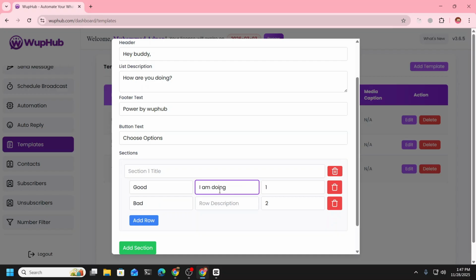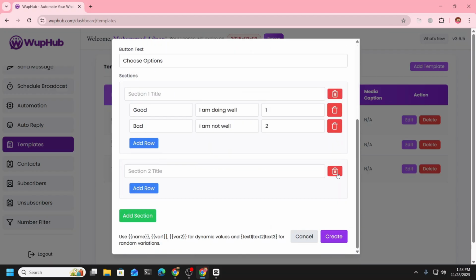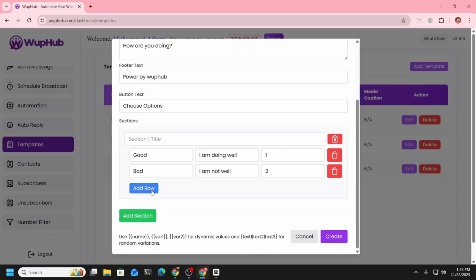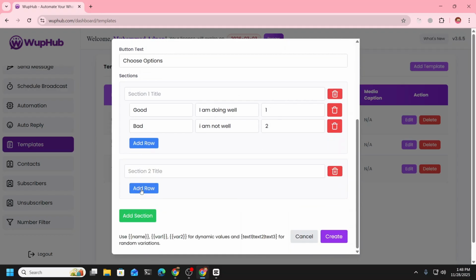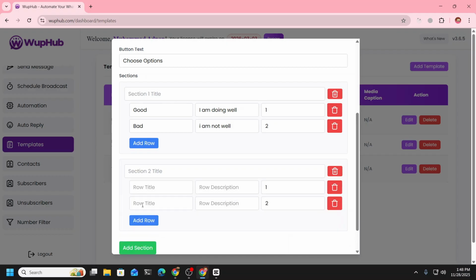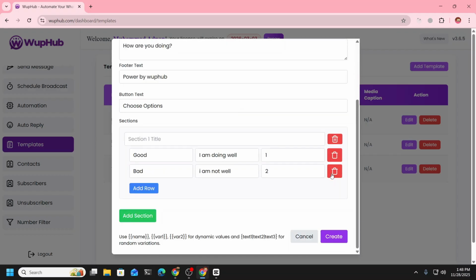This is for explanation of this option. So let's create. Always, if you create a section, you have to add rows. Section title does not matter, but the rows do. Section title basically shows the section name.